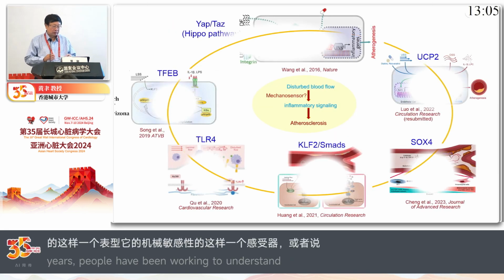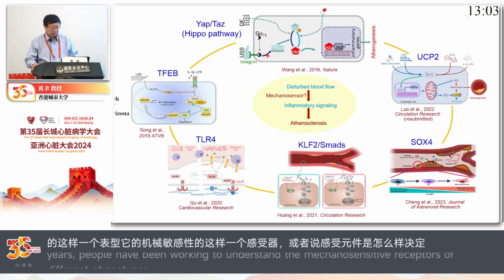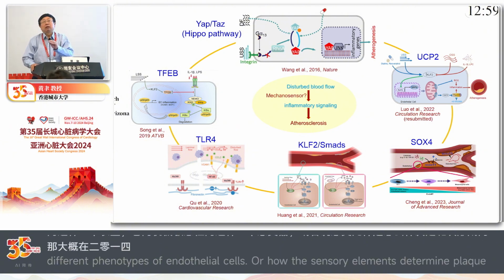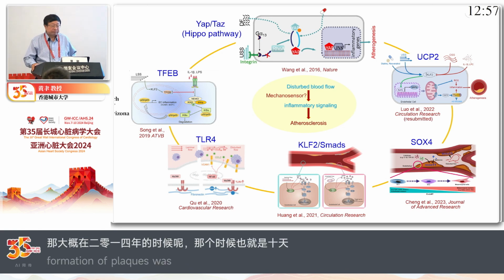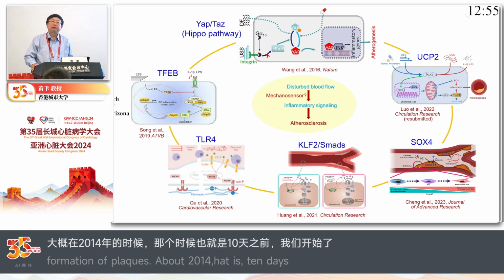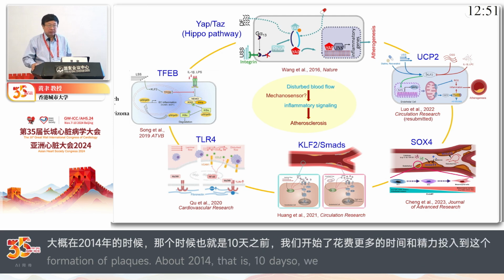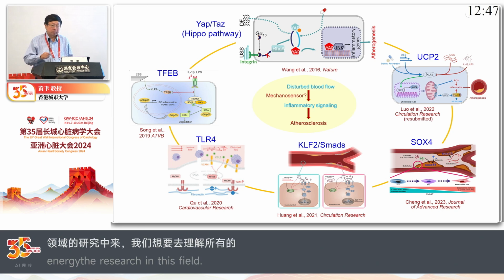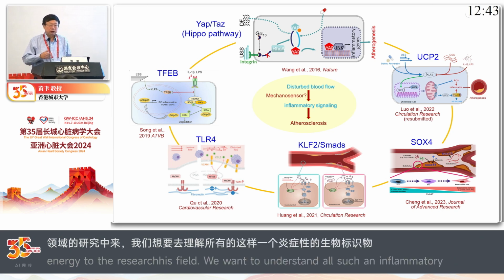Since about 2014, about 10 years ago, we started spending more time on this area, trying to understand the inflammatory markers or proteins which are closely associated with the inflammatory response in human endothelial cells.